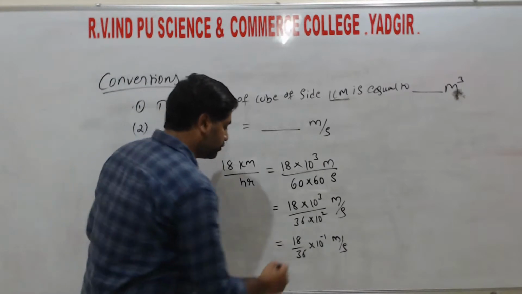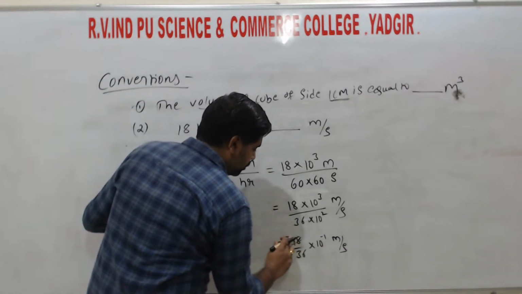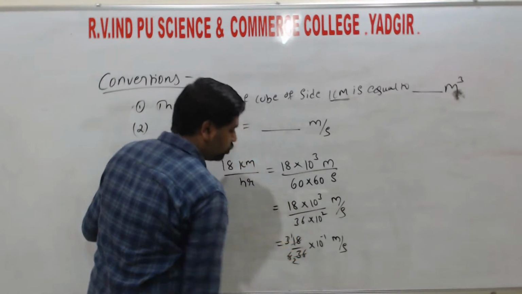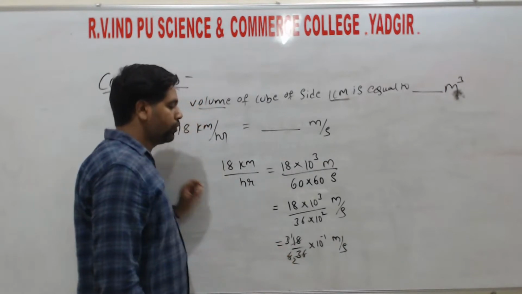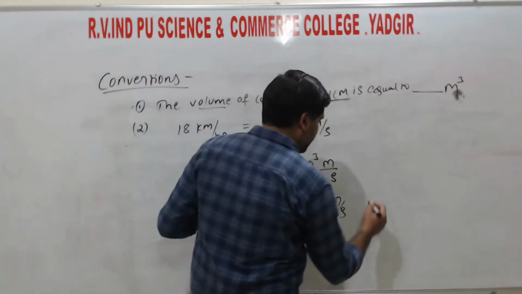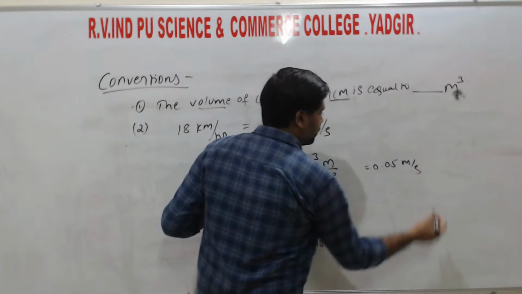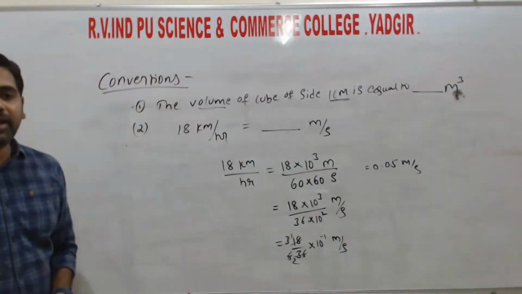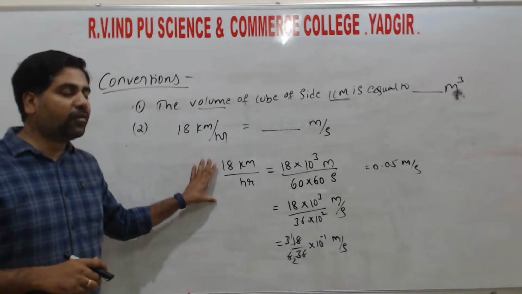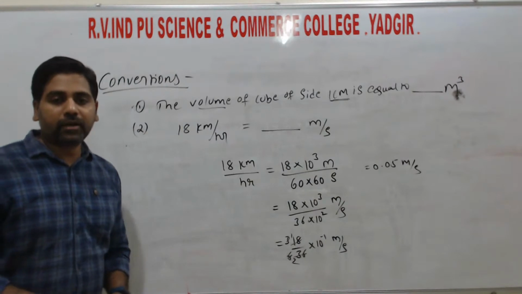Or we can simplify: 3 1s are 3, 3 2s are 6, 3 6s are 18, 6 6s are 36. That is 1 by 2, so it becomes 1 by 20, or we can write 0.05 meter per second. So like this we can convert, right? In the next class we will see a few more conversions and we move on to the next topic. Okay, thank you.